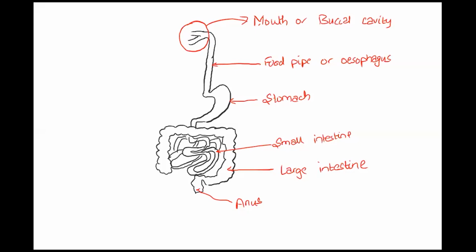Okay, now for digestion we need various digestive juices, and those juices are given to us by certain glands. Okay, so I'll draw the glands for you. So over here we have a gland known as the pancreas. Okay, and the pancreas secretes pancreatic juices.